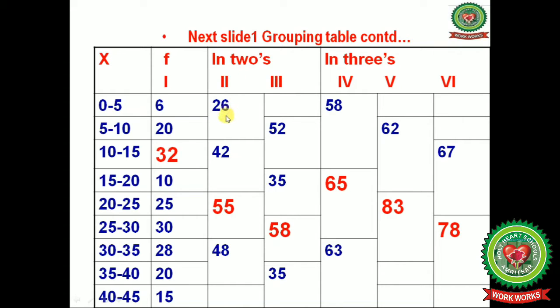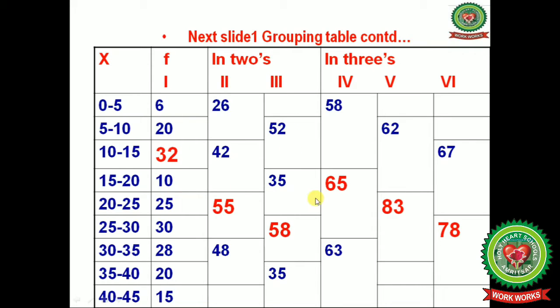Next one, second column in the grouping table, we will calculate by grouping the frequencies in twos. Done. 20 plus 6 is 26, 32 plus 10 is 42, 25 plus 30 is 55, 28 plus 20 is 48, and the last frequency we will leave because there is no group for it. In the third column we will leave the first frequency value and make the other values in groups of twos.